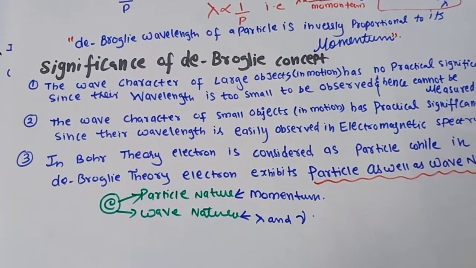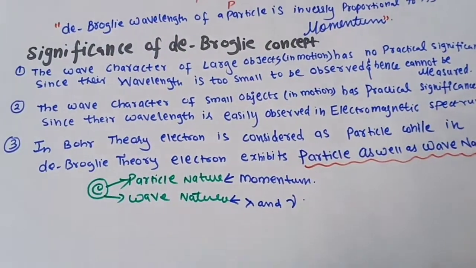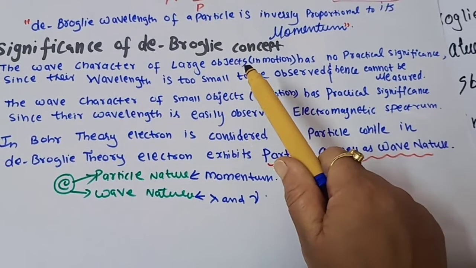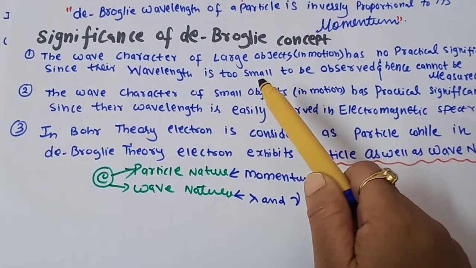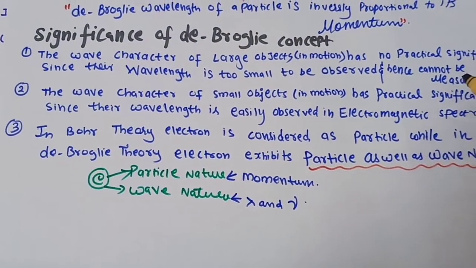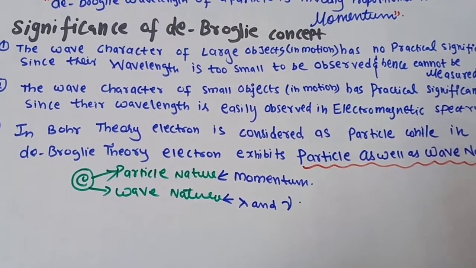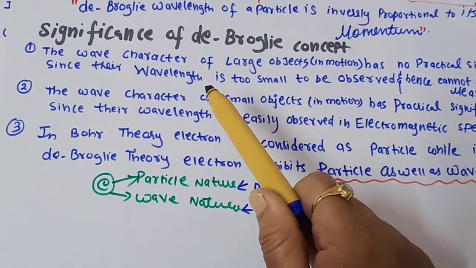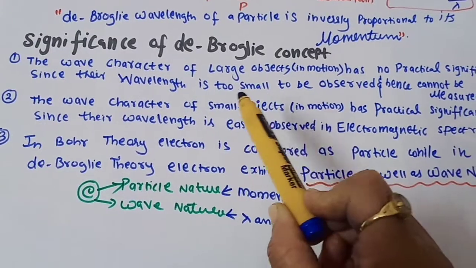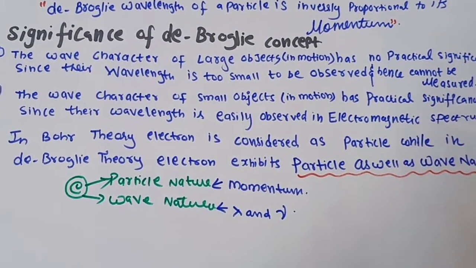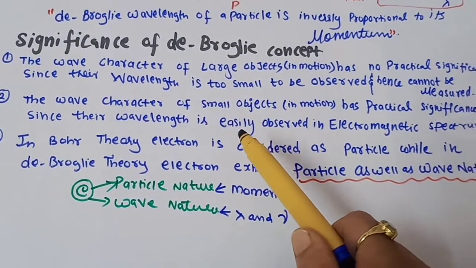So, the significance of the de Broglie concept. What is the importance of the de Broglie concept? The wave character of large objects has no practical significance since their wavelength is too small to be observed and hence cannot be measured. If the object is very, very large, its wavelength will not have much significance. But if the object is small, for example an electron, its wavelength has lots of significance because we can easily study it.